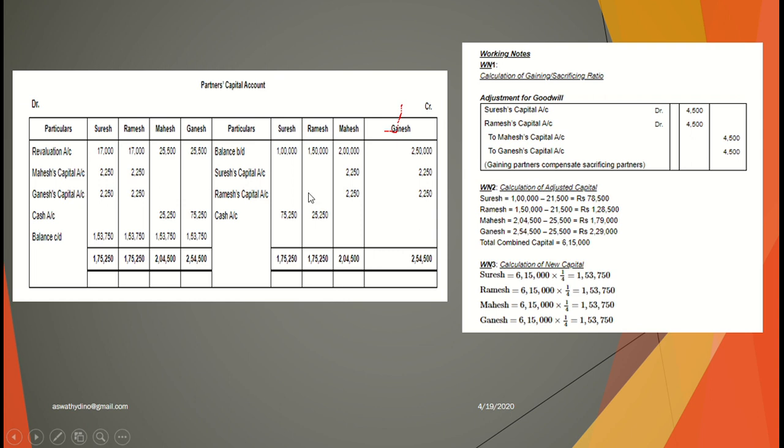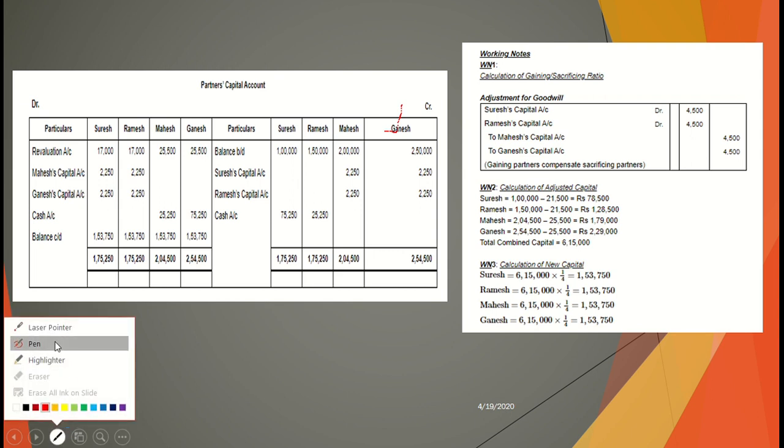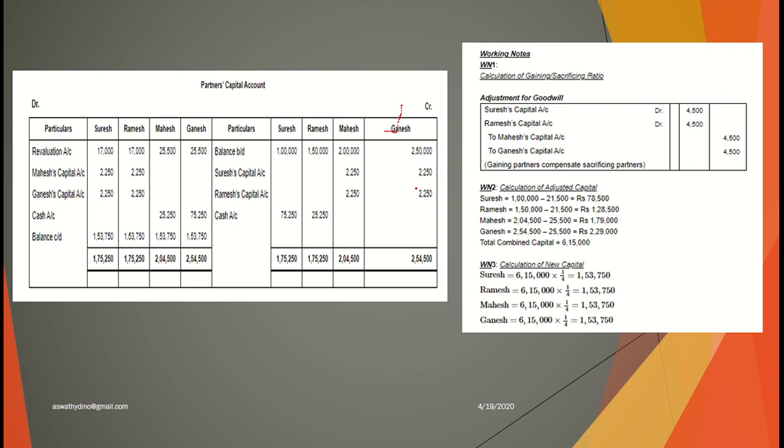So far we have done the revaluation profit and revaluation loss transfers. We transferred the opening balance first, then the revaluation loss. Now the goodwill adjustment we have done. Now we should do credit minus debit to find out the adjusted capital of all the four partners.